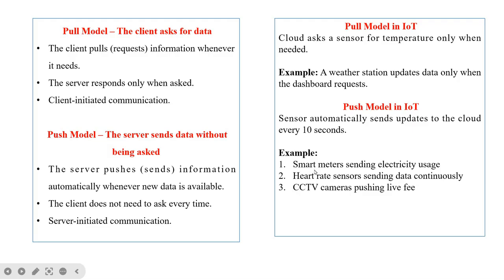Examples here are smart meters sending the electricity usage, heart rate sensors sending data continuously, and CCTV cameras pushing live feed. So these are some examples of the pull and the push model in IoT.